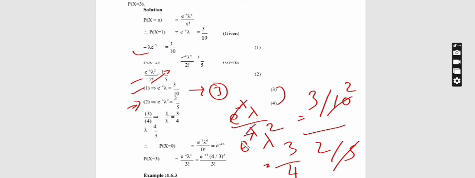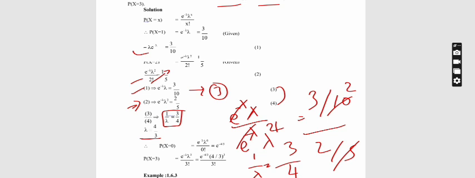Here e power minus lambda and e power minus lambda cancel out each other, and one lambda cancels. So I will remain with 1 by lambda. So the value of 1 by lambda is 3 by 4. If I want the lambda value, we need to take the reciprocal, that is lambda equals 4 by 3. Here I find the value of lambda using the given terms x equal to 1 and x equal to 2.